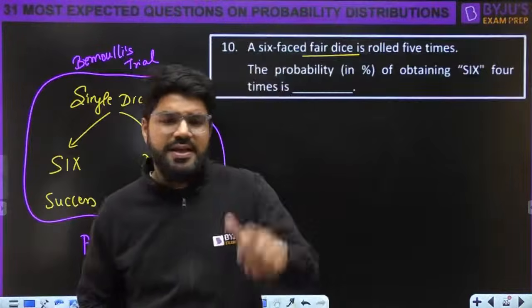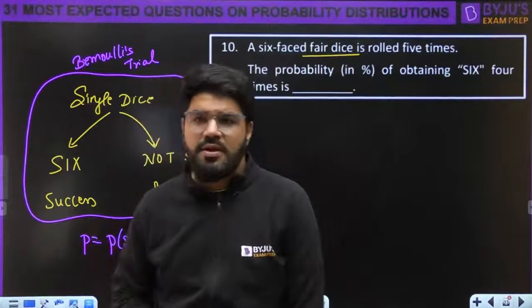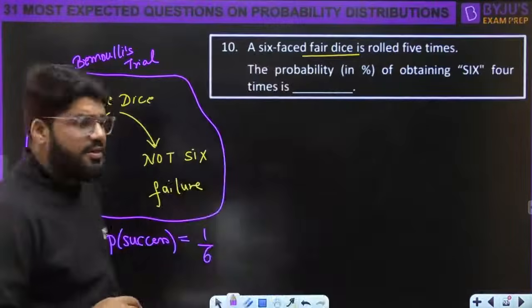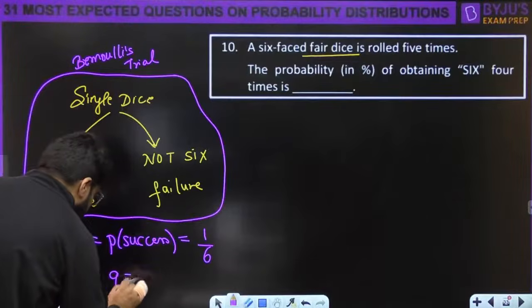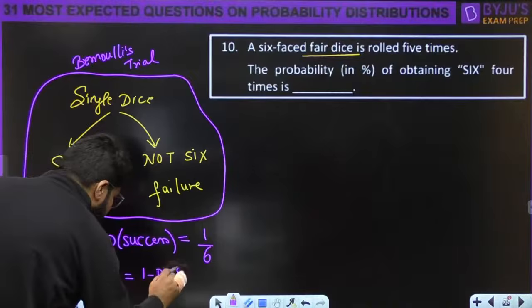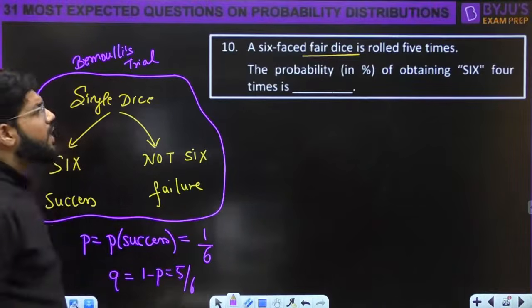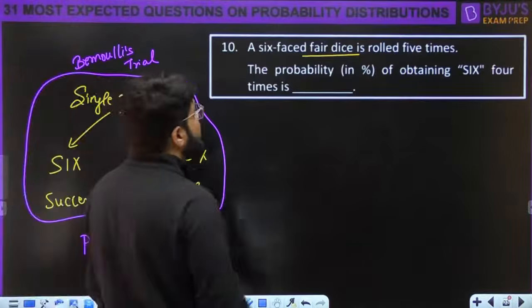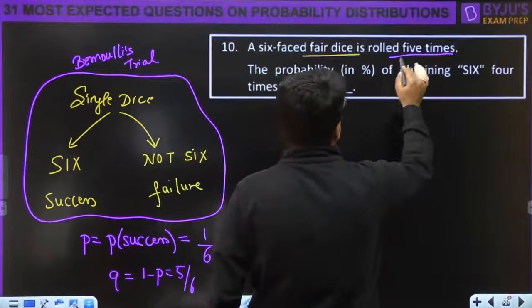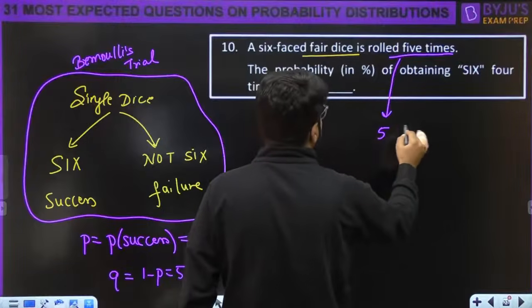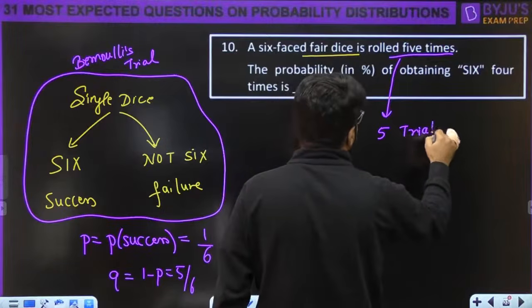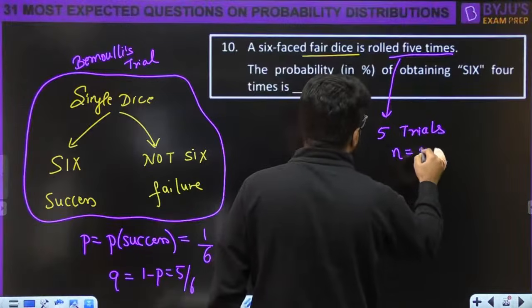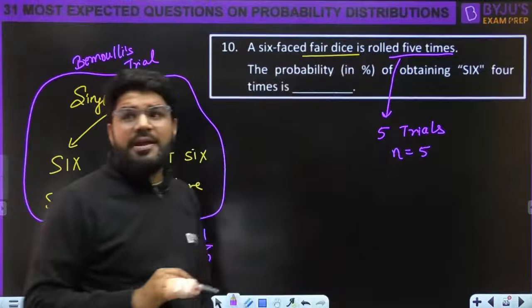So all sides are equally likely. 1/6 for each, 6 sides are there. That is the probability of success. So q will be 1 minus p, and that is 5 by 6. Now, how many times? It is rolled 5 times. So there are 5 trials of this Bernoulli event, and it is a binomial distribution.